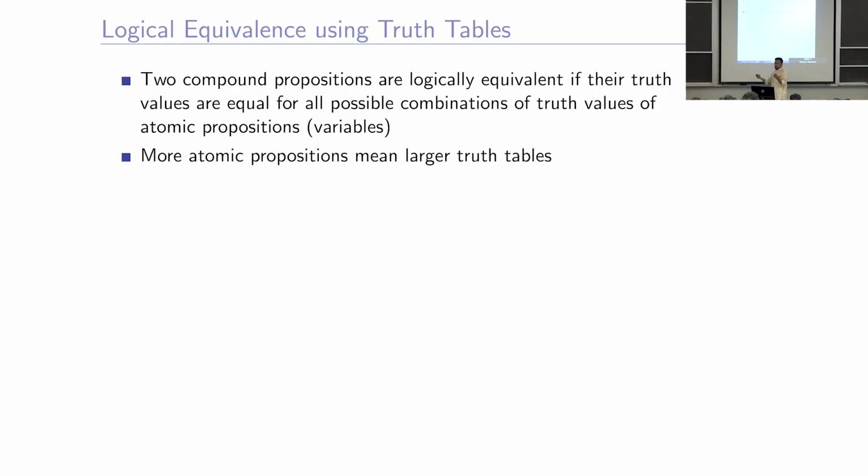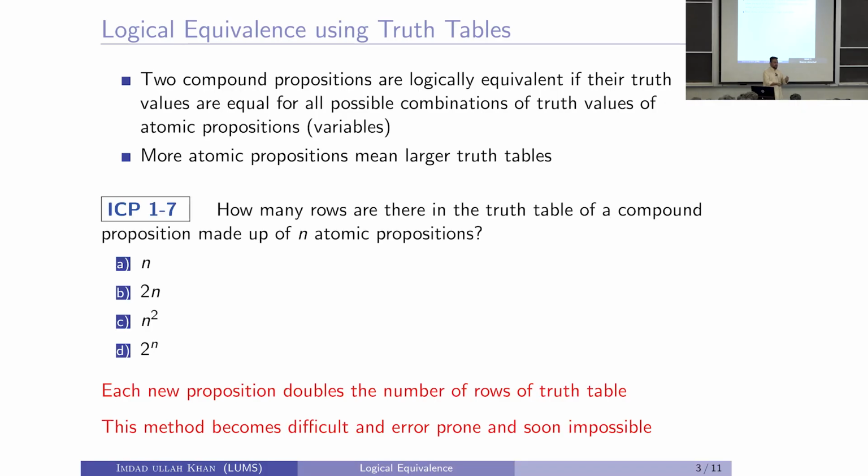64-bit machines, 128-bit machines are quite common. Okay, in cryptography, as we will see later, we work with numbers of 1000 bits and 1024 bits. They are considered toys. So, if you have more atomic propositions, the truth table is going to be very large, right? Now, this is the question I asked already. If you have n atomic propositions, the number of possible combinations of values for the truth table is going to be 2 raised to the power n, right.